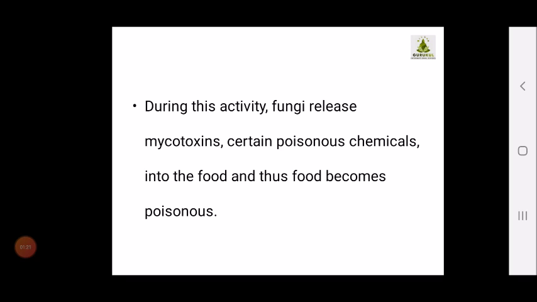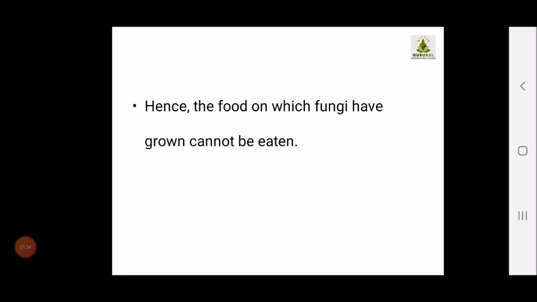So what happens after a fungal attack on food materials, your leather bags, your shoes, your purses, your gunny bags, even wood products? It will release a mycotoxin, which is a poisonous chemical. If this is happening on food, then the food will become poisonous, and it will not be healthy for any one of us to consume such food.